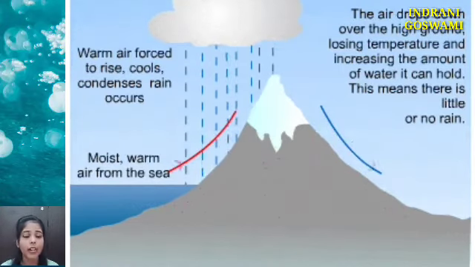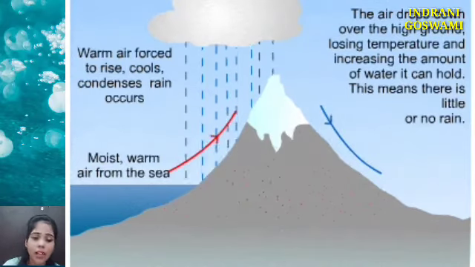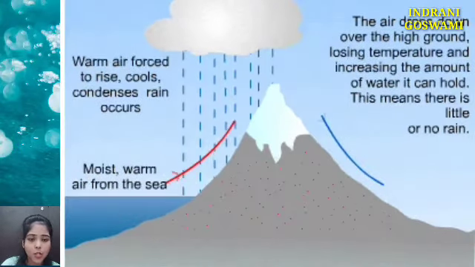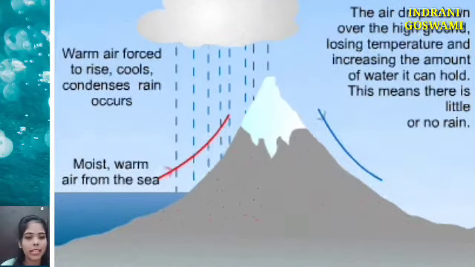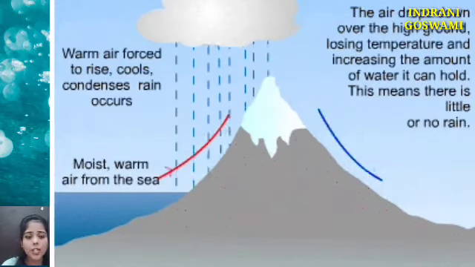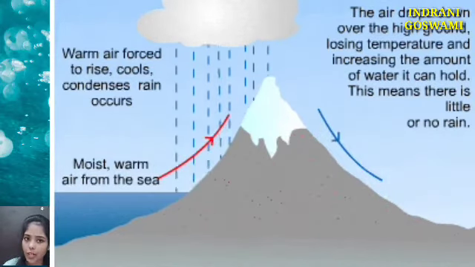But when this moisture laden wind passes from one slope to another slope, what will happen? The entire moisture will be lost. So the air that passes to the other slope will be completely dry, and due to this the next slope will not get any rainfall. That is known as orographic rainfall.